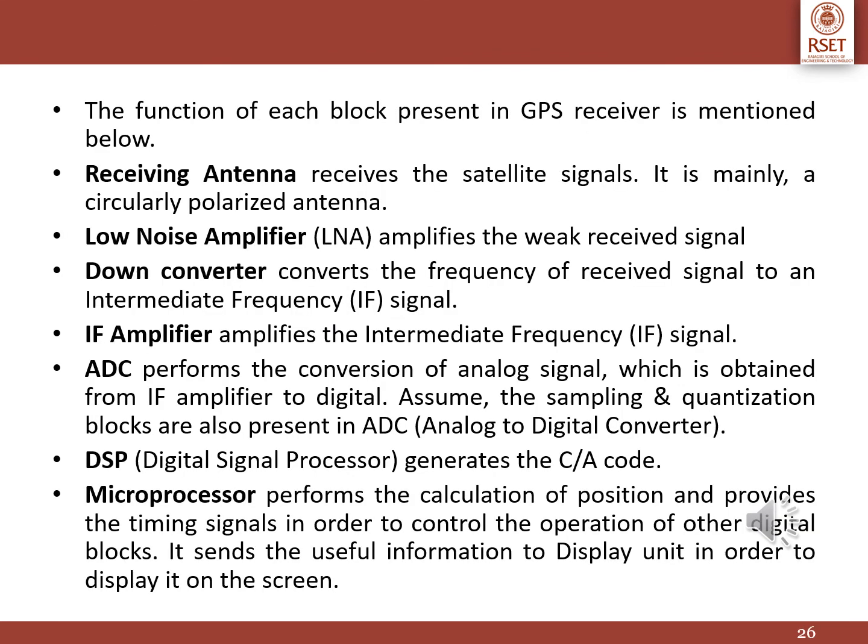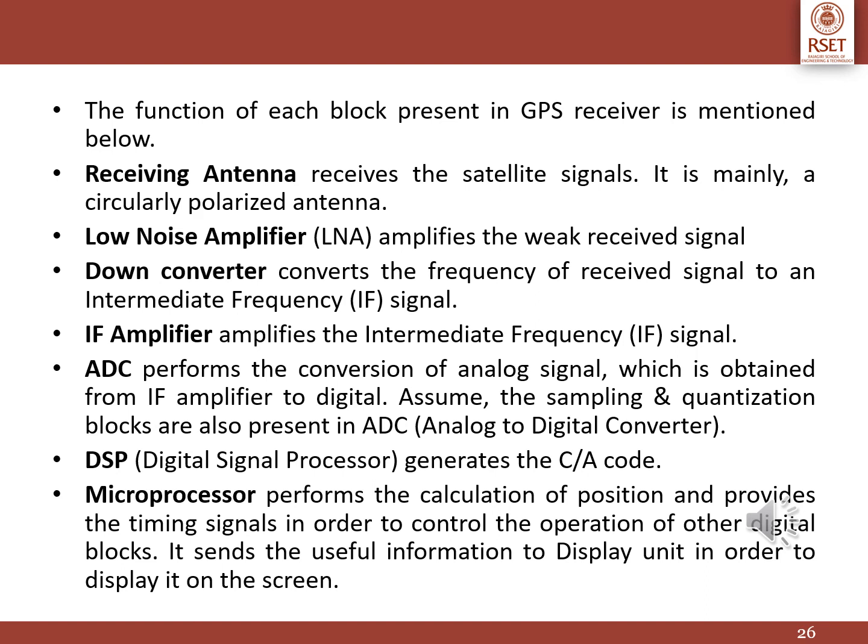This is the block diagram of a GPS receiver. The receiving antenna receives the satellite signals and polarizes them. The low noise amplifier amplifies the weak received signal. The down converter converts the frequency of the received signal to an intermediate frequency signal. The IF amplifier amplifies the intermediate frequency signals.